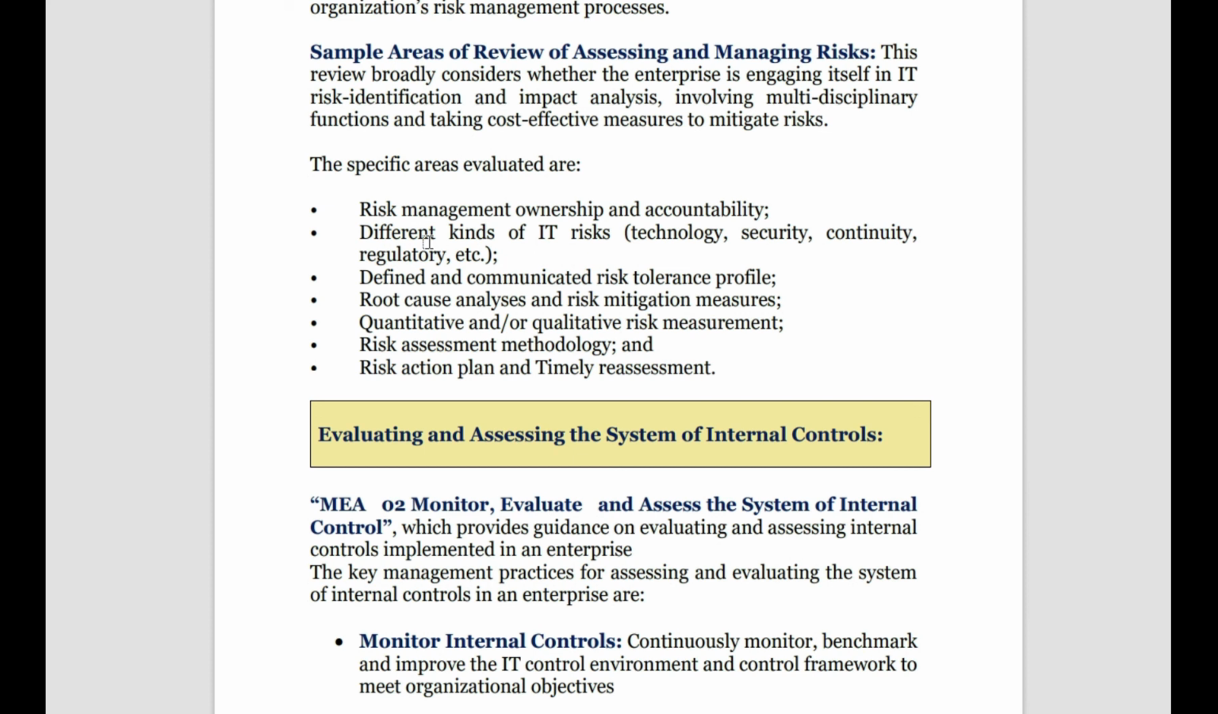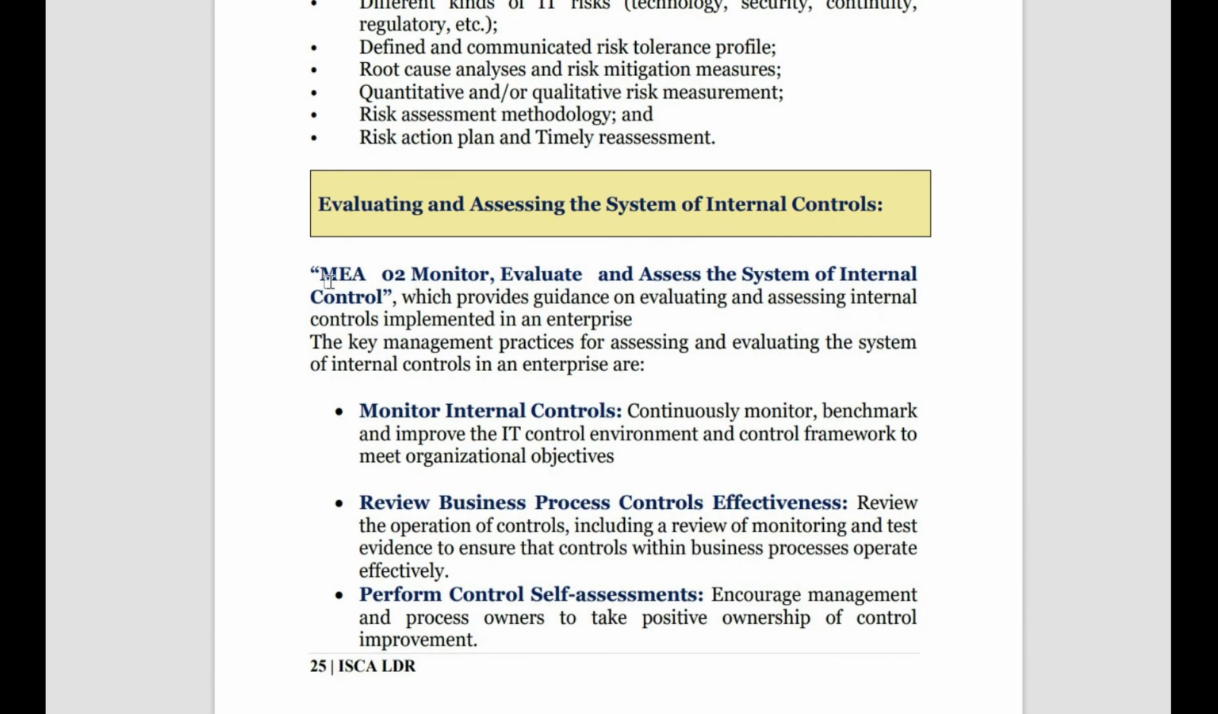First, he will see risk management ownership and accountability, who has the ownership, different kinds of IT risk faced by the enterprise, define and communicate risk, what the risk profile is, root cause analysis for this risk, quantitative or qualitative risk measurement, risk assessment methodology, risk action plan and time assessment. He sees all these things, then comes to a conclusion: what is the level of risk management strategy maintained by the management, and then he tries to give his advice.